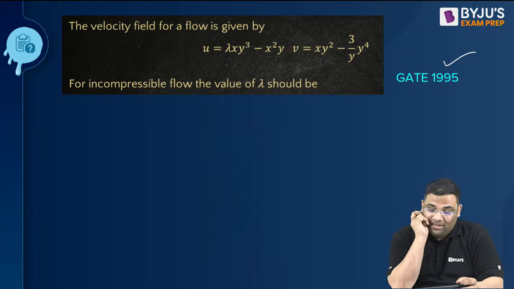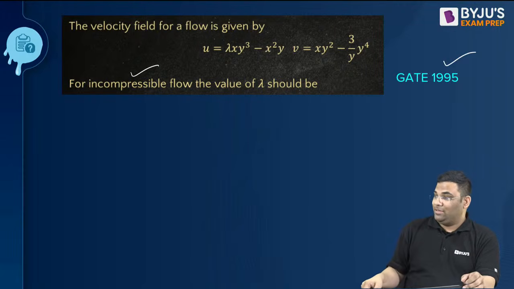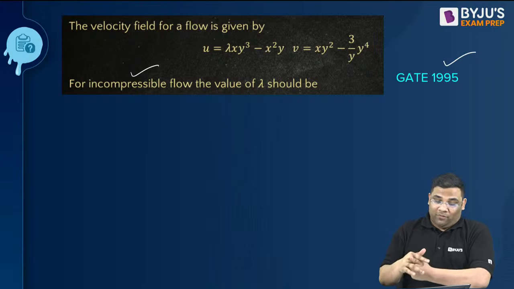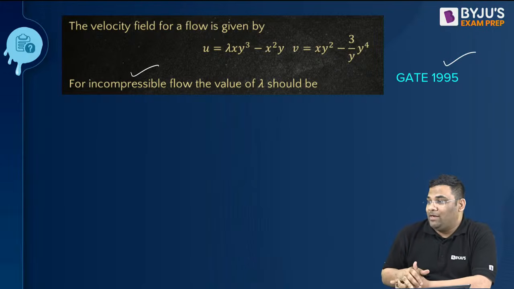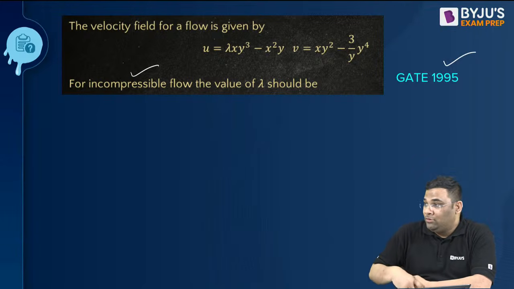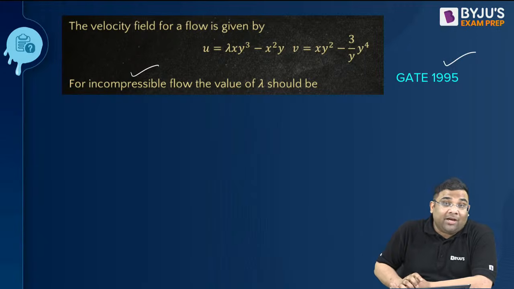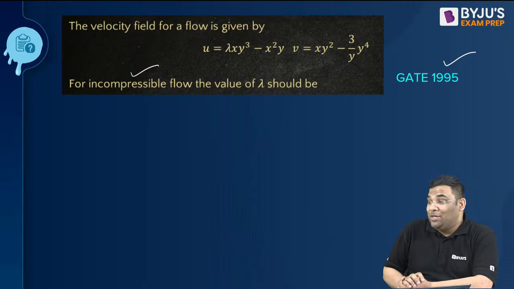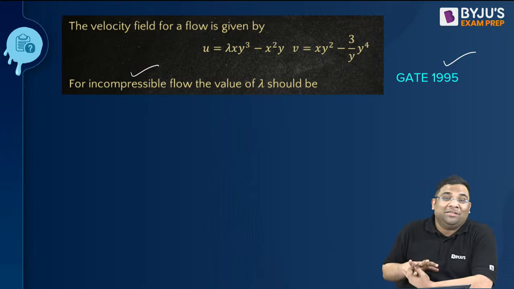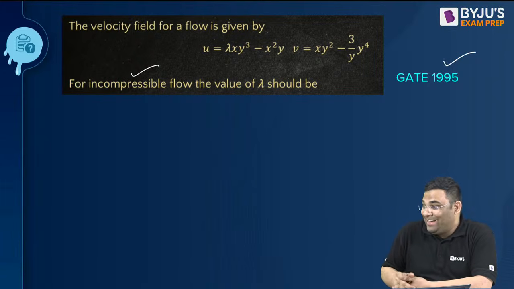So you see, GATE 1995. Now solve this. Incompressible flow is given. What is the value of this lambda? Please find out. Miss Deepika, Miss Survi, Mr. Siddharth, Mr. Aptab, Mr. Rahul, Mr. Bijit, Mr. Amir, Mr. Prithvi, all of you, please solve. All these are GATE 2 mark questions, and you can see that you are able to solve them with so much ease. We have found the answer also. The questions are not easy, they are made easy.